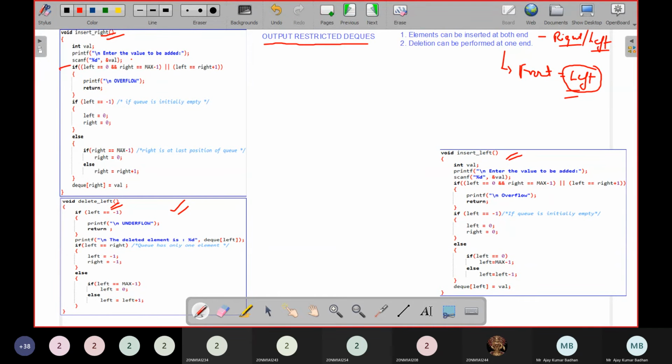Now if you see here, for inserting right and left, the logic is the same, only the else part changes. If you take left insertion, left equal to 0, but if you take right, right equal to max minus 1. If right equal to 0, then left equal to max minus 1. This is the only alteration you have to keep in mind. And else left equal to left minus 1, right equal to right plus 1. Simply add the values: dq of right equal to value, dq of left equal to value, whatever it is. Deletion, as I told you, we have to do only from one end, that is from the front. This is the logic we have discussed here. So this is the way you can perform the operation.